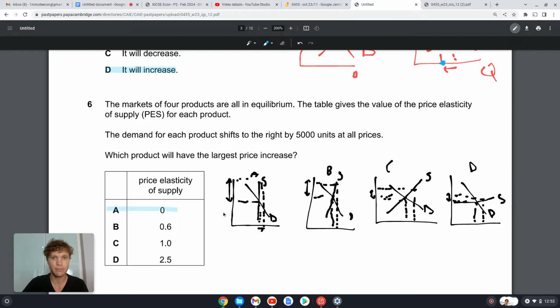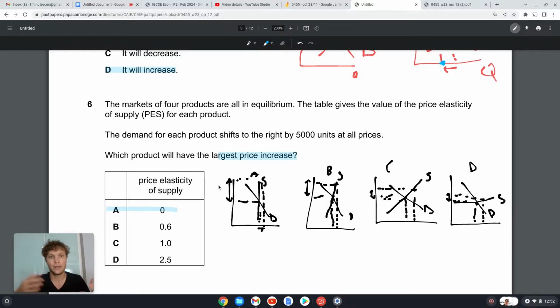Okay, that's going to have the largest price increase. Okay, there you go. And that kind of makes sense, because when something is price inelastic, it means it's either very expensive to build it, or expensive to store it, or it takes a long time to build, or you need really expensive skilled labor.